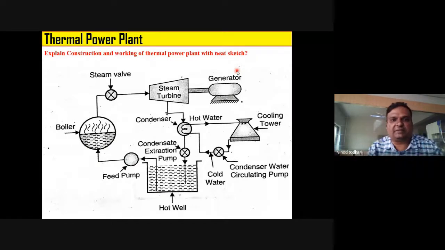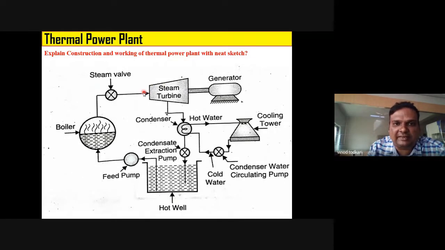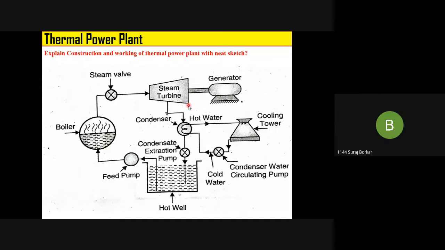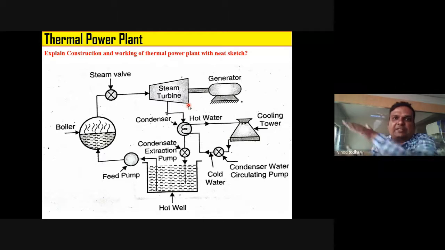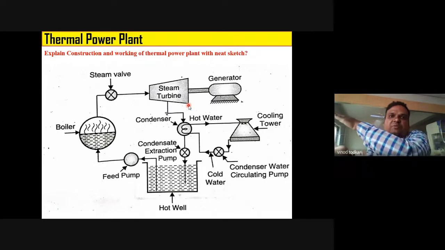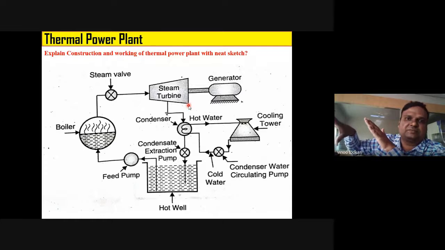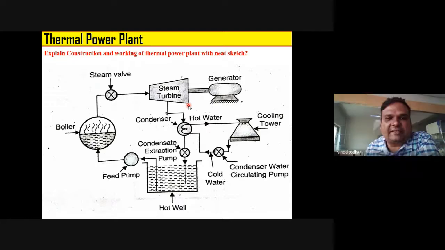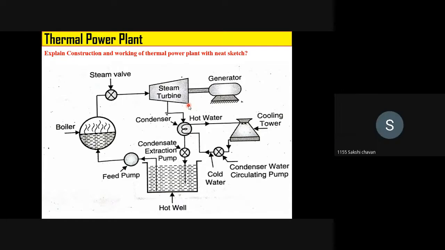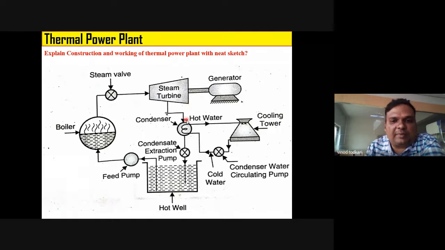See, steam turbine, if you see at the cross section, right, this is input, this is output. Tell me, this cross section at the inlet and cross section at the outlet, which dimension is more? Outlet. So it indicates expansion process. So when the steam expands, it causes rotation of the turbine blades. Tell me, is it clear to you? Yes, sir. Okay, fine. Now, who will tell me about condenser?